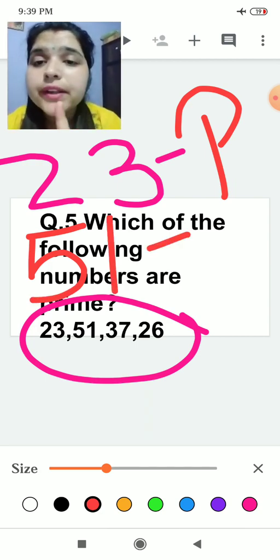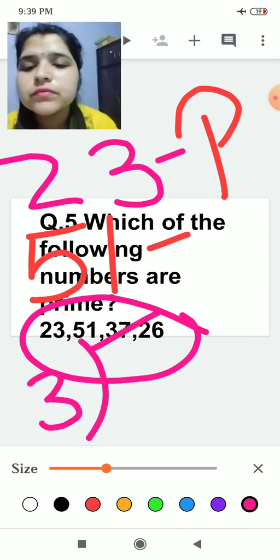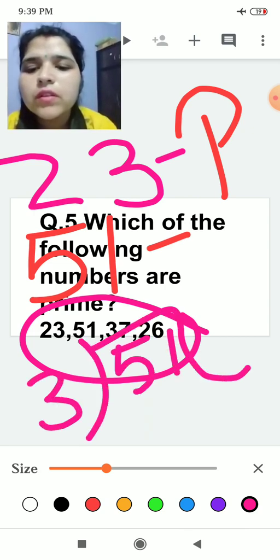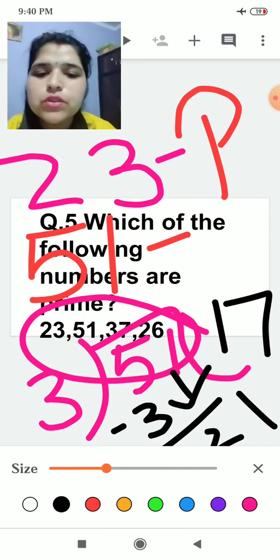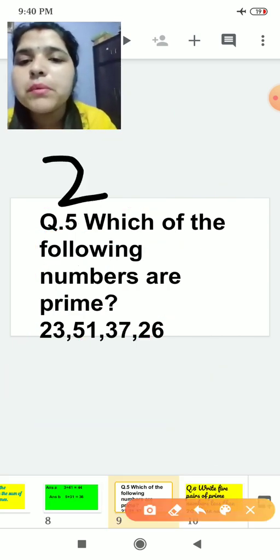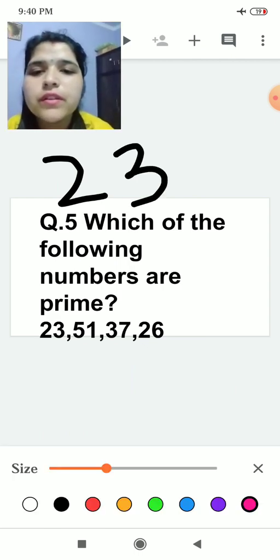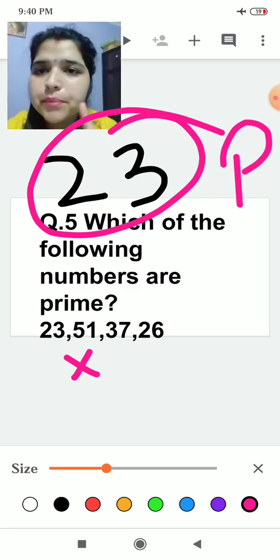51 is divisible by 3. See, 3 1 ja 3. 5 minus 3 is 2. 1 will be down. 3 7 ja 21. So 51 is not a prime number. Only 23 is a prime number. 51 is not a prime number.